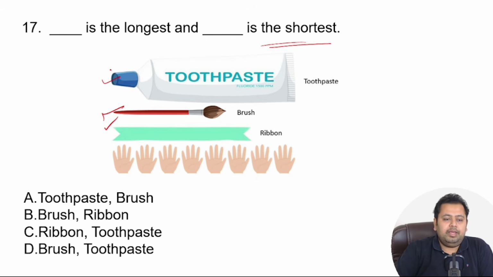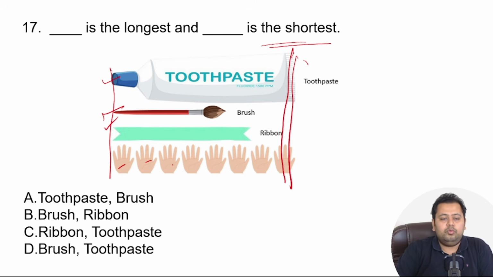Great. So if you see, toothpaste spans the entirety. So it is 1, 2, 3, 4, 5, 6, 7, 8. So toothpaste is 8 units. So let's consider one hand as 1 unit, right? So this is 8 units.